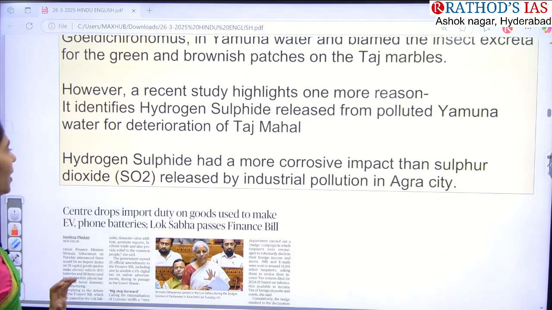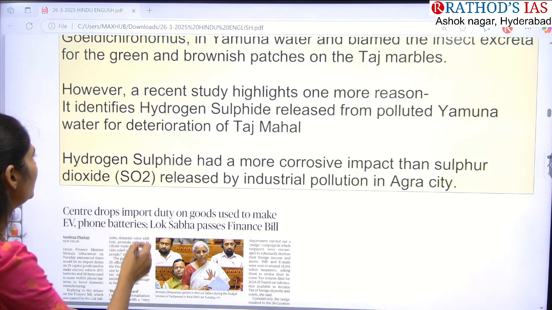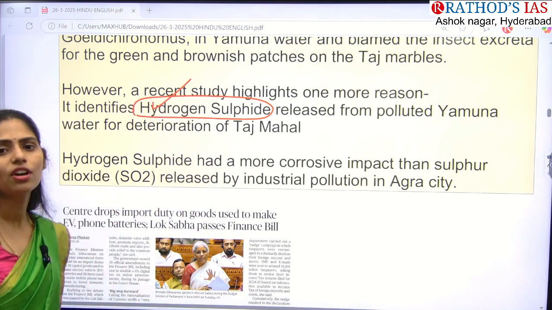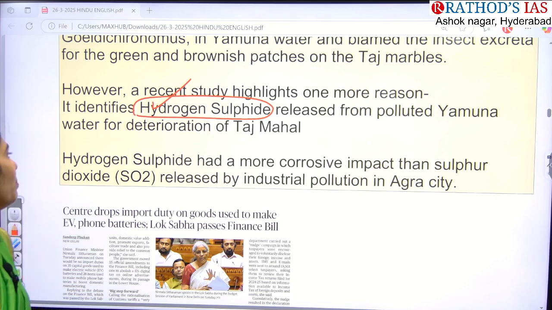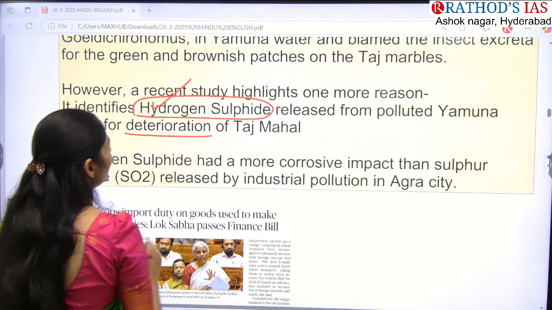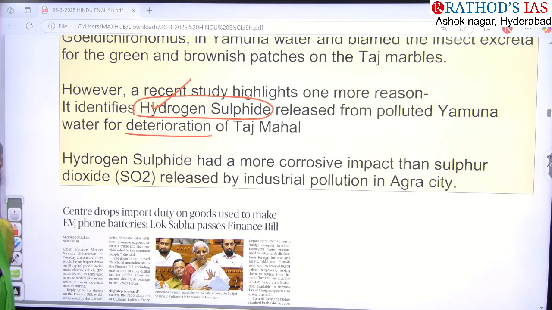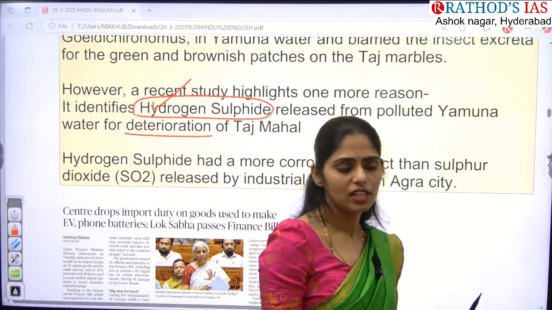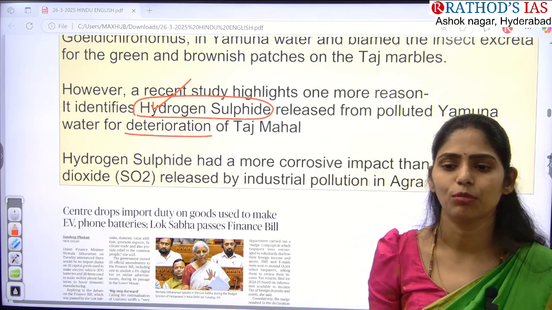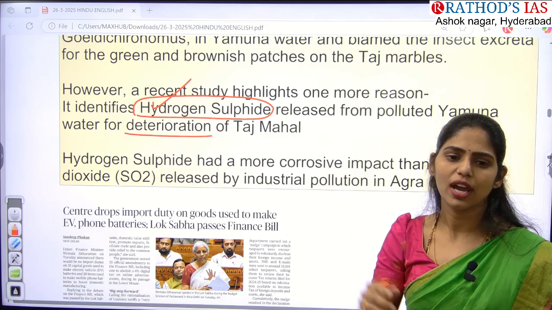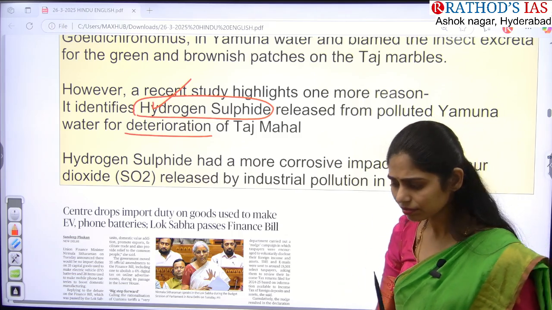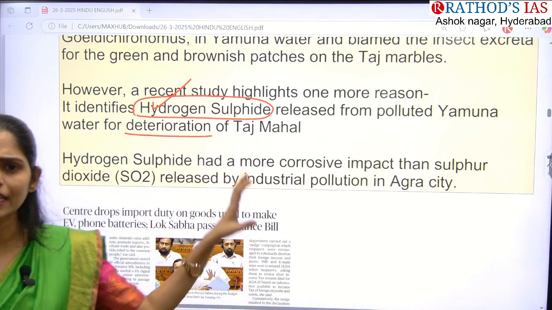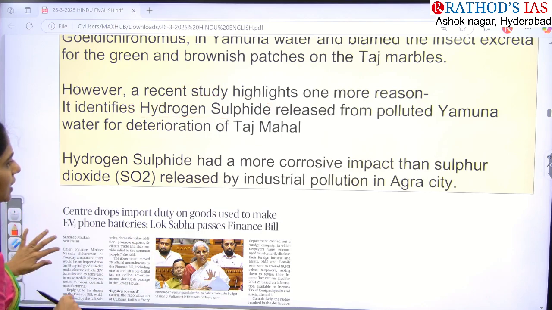One more important reason found in a recent study is hydrogen sulfide. Hydrogen sulfide is released from the polluted Yamuna river, and because of this it is deteriorating the Taj Mahal. This study also says one more important point, that hydrogen sulfide has more impact compared to sulfur dioxide in our atmosphere. So these are the things you have to remember regarding the Taj Mahal. Clear? Taj Mahal and Islamic architecture, from your art and culture point of view, I covered each and everything, guys. Now let us see the next article.